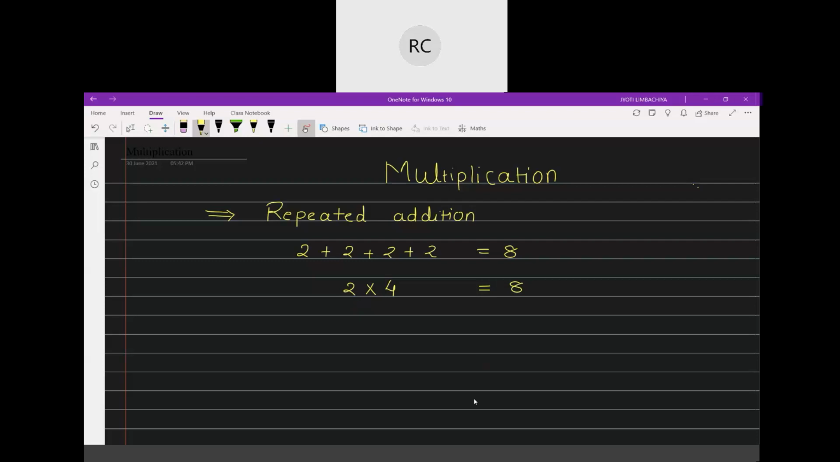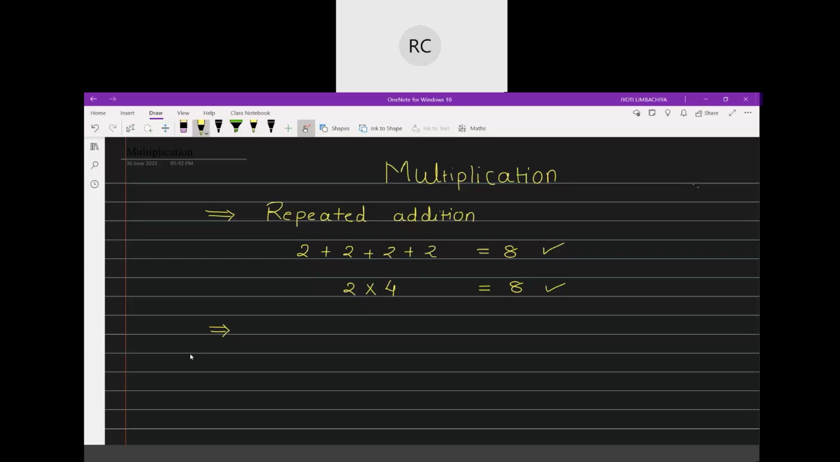So see, here when we added 2 four times, it is 8. And when we multiply 2 by 4, then also it is 8. Not 2 multiplied by 4 times, but 2 multiplied by 4. So 2 fours are 8. So from this, we can say that multiplication is a repeated addition, or repeated addition means multiplication. So this is the first thing.